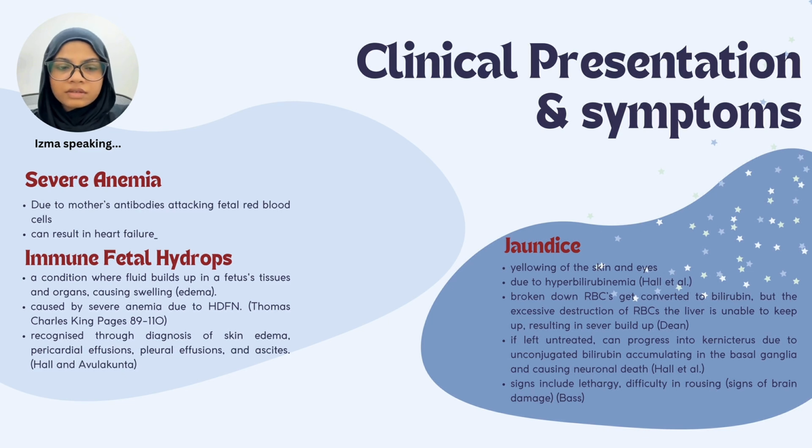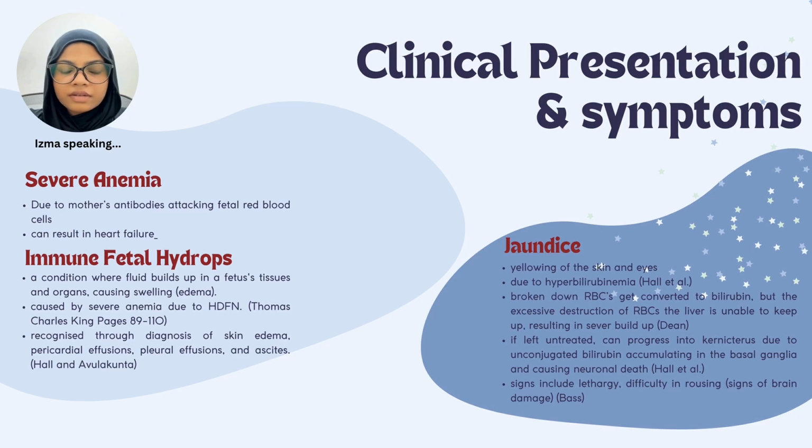Hi, I'm Izma, and I'll be talking about the complications of HDFN. A key complication of this immune destruction is anemia in the fetus. As red blood cells are broken down, the oxygen carrying capacity of the blood falls. The fetus attempts to compensate through increased erythropoiesis, especially in the liver and spleen, which leads to enlargement of both organs. However, in severe cases, the anemia overwhelms the compensatory mechanisms, leading to heart failure.